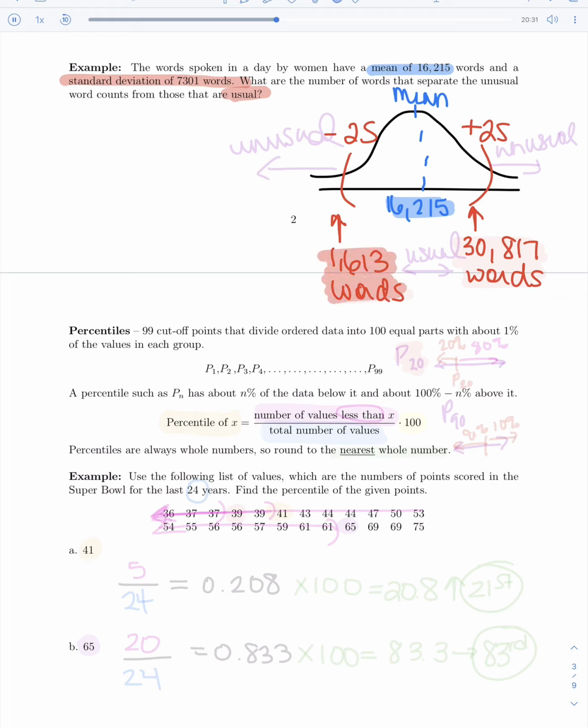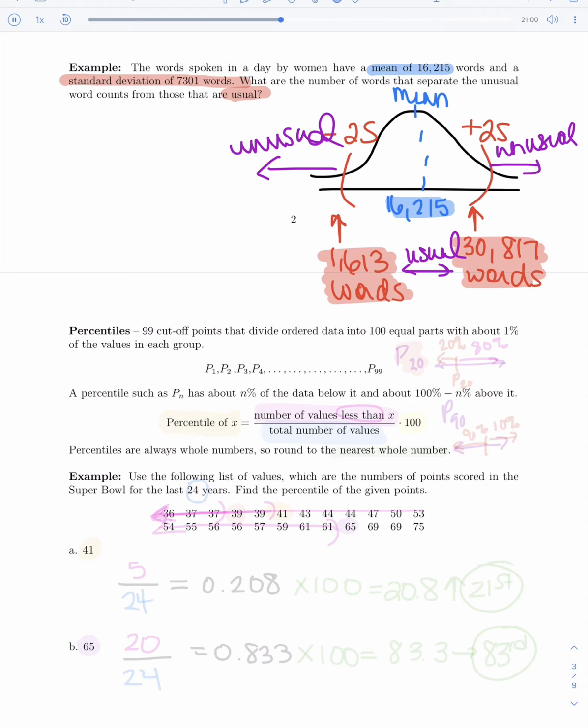So what's going to be considered usual, which is what they asked, will be anything that's in between the 1,613 and the 30,817. Anything that's in between these two values will be considered usual. Anything higher than the 30,817 or anything lower than the 1,613 will be what's considered unusual. And that's what they were looking at us finding.